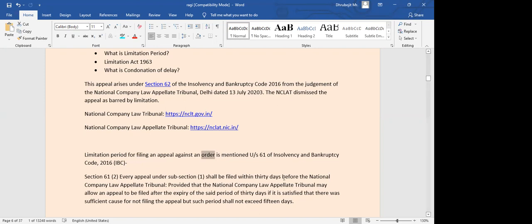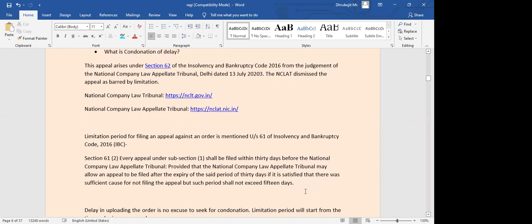Within 30 days, ideally we should be filing the appeal before this tribunal, NCLAT. But if NCLAT is satisfied, they may allow an appeal to be filed after expiry of the 30 days period, only if they are satisfied.